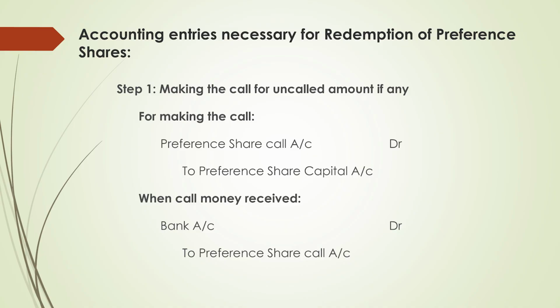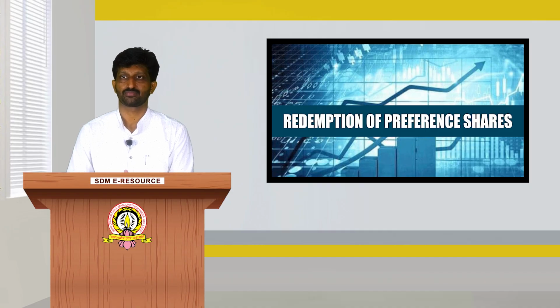Accounting entries necessary for the redemption of preference shares. Step 1, making the call for the uncalled amount, if any. For making the call, preference share call account debited to preference share capital account. When the call money is received, bank account debited to preference share call account.